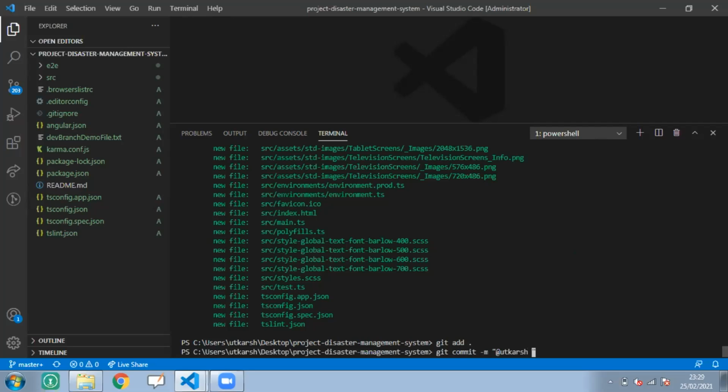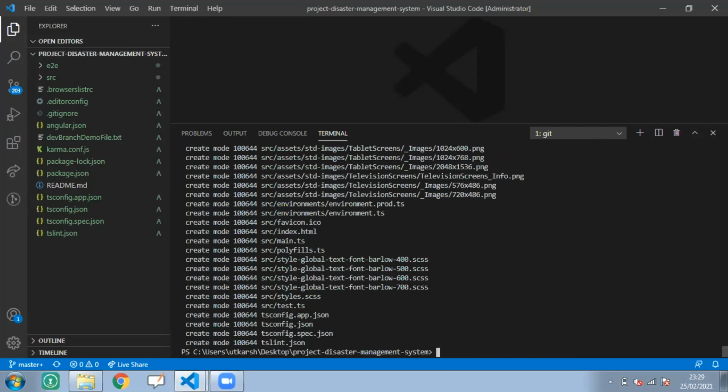I could get the email address also, but it is harder to know from the email address. So I'm going to write my name @Utkarsh, and we will give the proper command later. I'm going to type here initial commit, then enter. You can see all my changes have been committed.